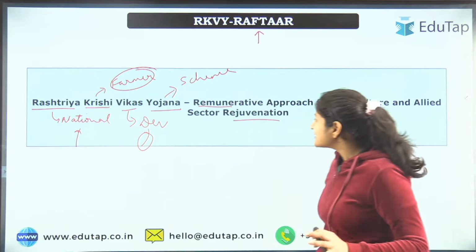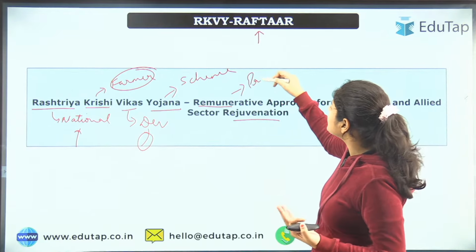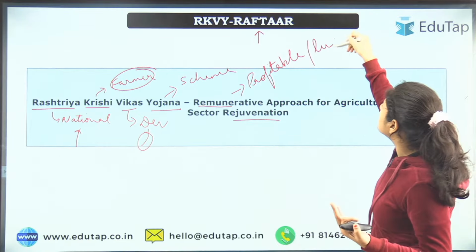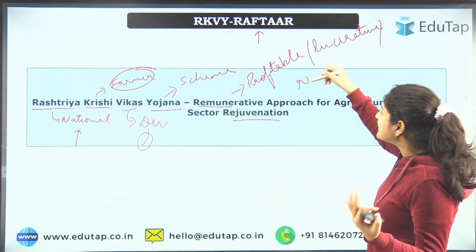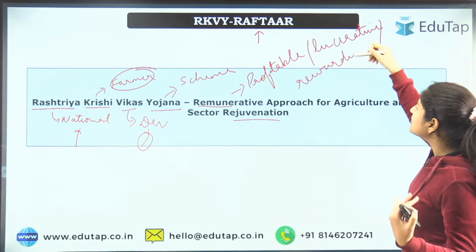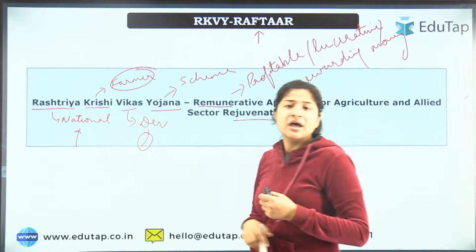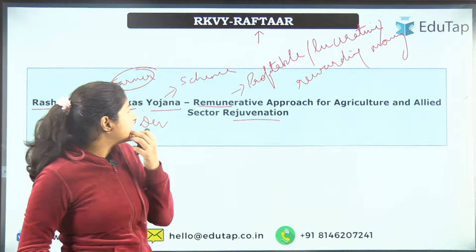Next comes the word remunerative. This means profitable. We can say it can mean lucrative, or you can say it means rewarding financially. So herein we are talking about something that involves money, which is profitable, which someone gives to somebody. That is what this remunerative term means.